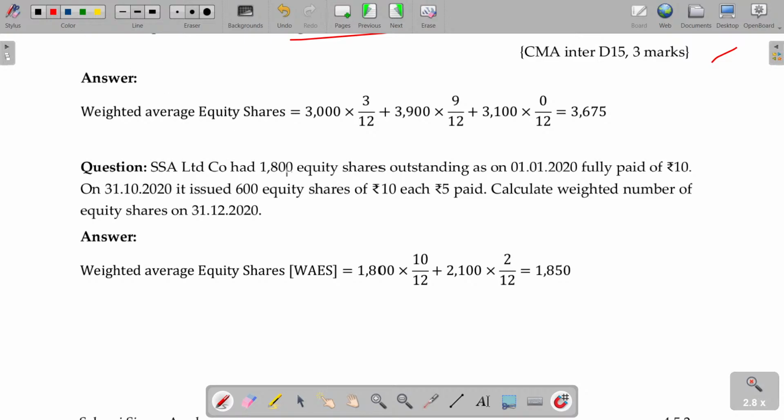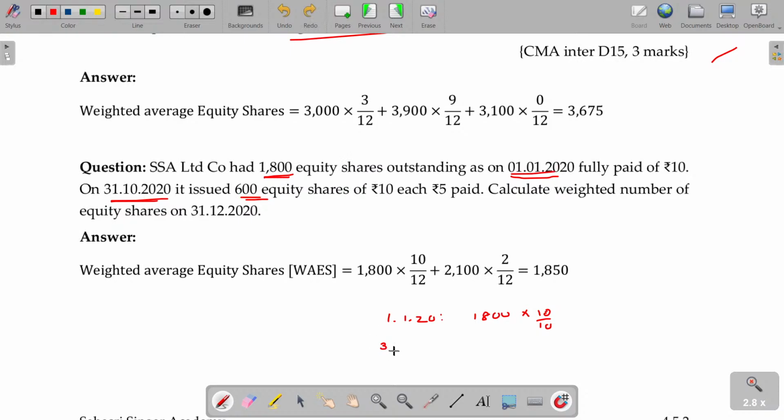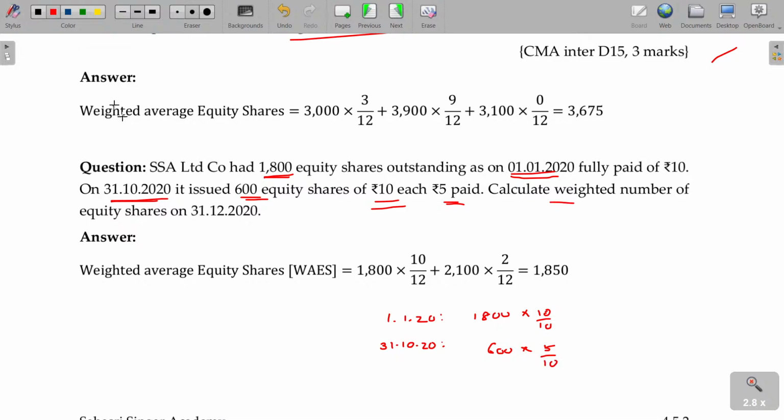Next question. SSD Limited Company had 1800 equity shares outstanding on 1/1/20, fully paid up. They have 1800 shares paid up fully, no problem. On 31/10/2020, they issued 600 shares of 10 each, but payment being only 5, partly paid up. Calculate the weighted average equity shares as on 31st December.